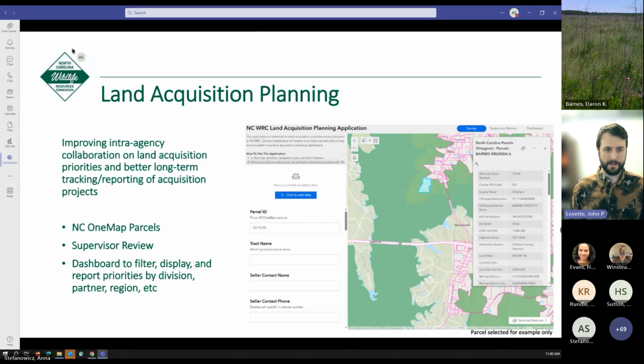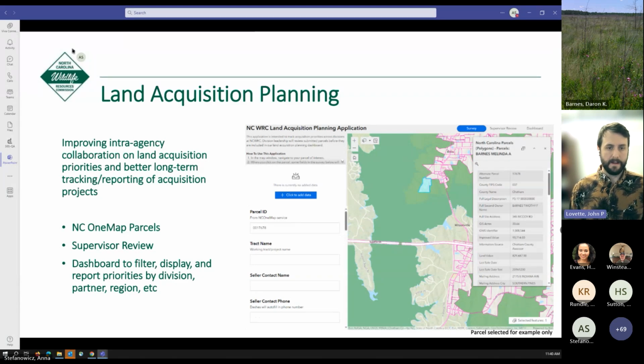And using this application, we can pull a bunch of really helpful information from the parcel data layer, and then information that is generated on our end, like contact information for the seller, or why this parcel might be of interest to the agency, whether it's for species of greatest conservation need or better access to a game land.